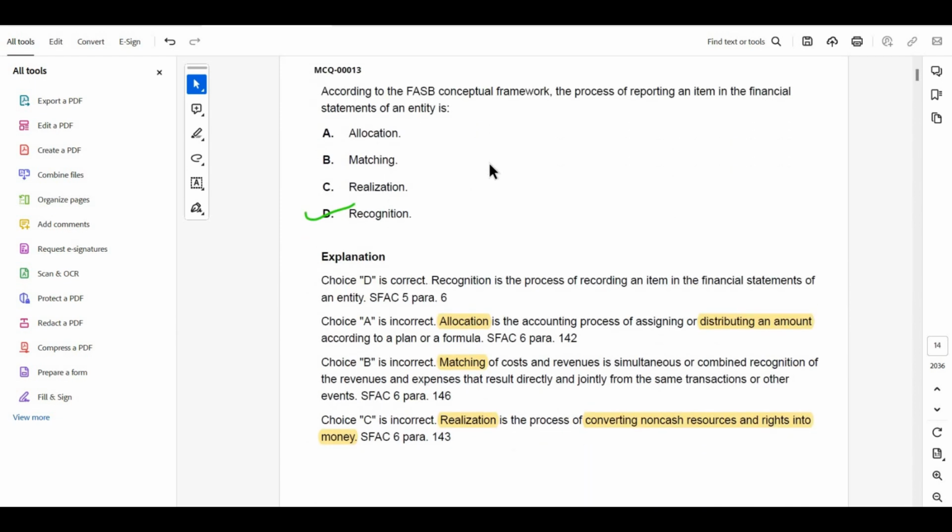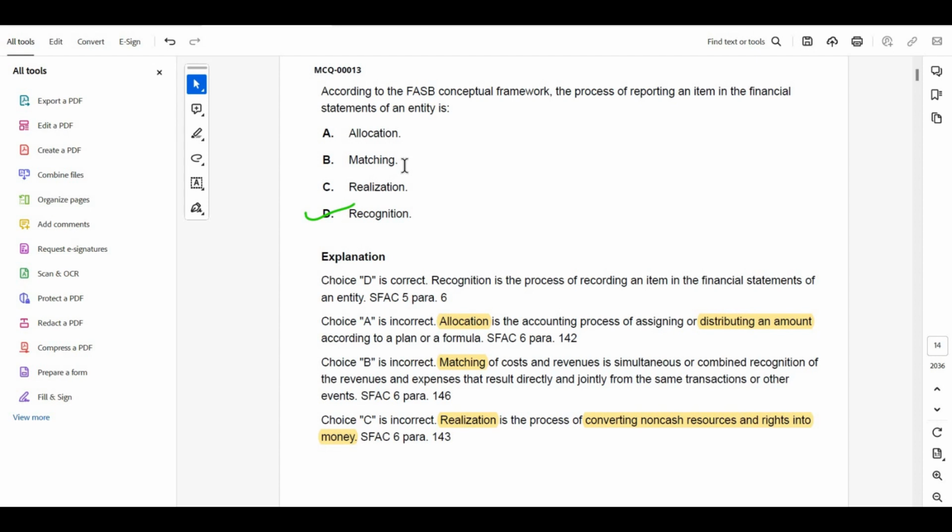According to the FASB conceptual framework, the process of reporting an item in the financial statement of an entity is: option A, allocation; B, matching; C, realization; D, recognition. So we need to know each and every concept. See, allocation stands for distributing an amount according to a plan or a formula.